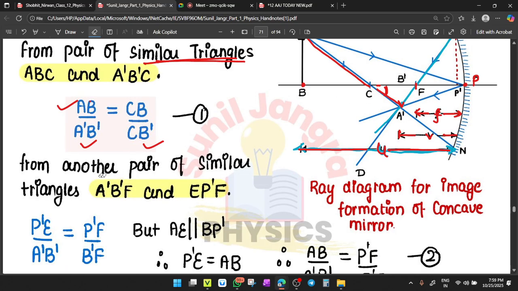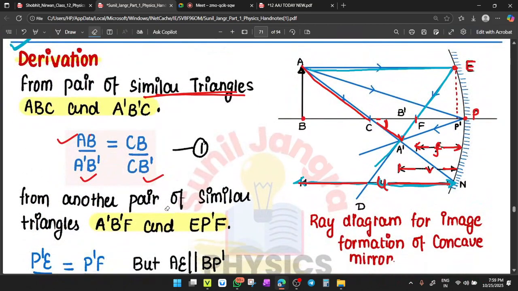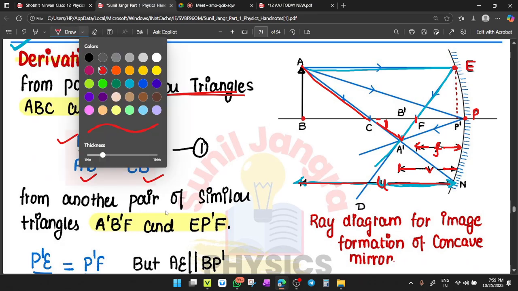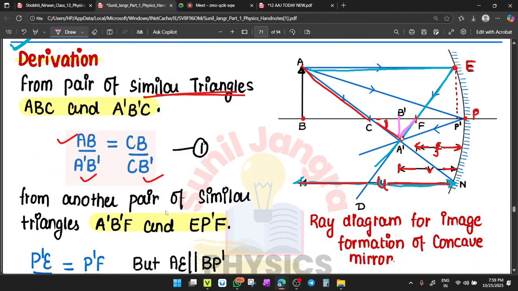Now to another pair of triangles. A dash B dash F. Yes, A dash B dash F. Check this triangle. Where is A dash B dash F? Using this pink color. Yes, check. This is A dash B dash F. Okay, A dash B dash F is similar to E P dash F. Yes, the upper one. Clear or not? E P dash F.